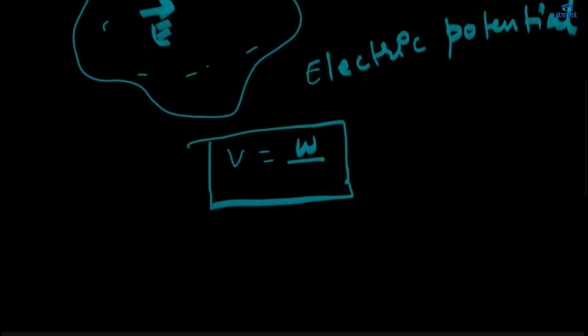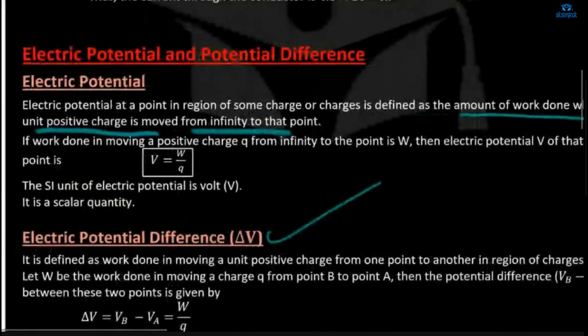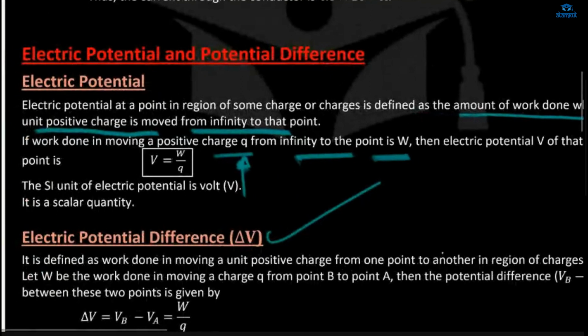Why have I written T here? It will be Q, the unit positive charge. This will be charge. I was talking about T earlier, so I wrote T. It is W by Q. So if the work done in moving a unit positive charge Q from infinity to the point is W, then how will we denote electric potential?